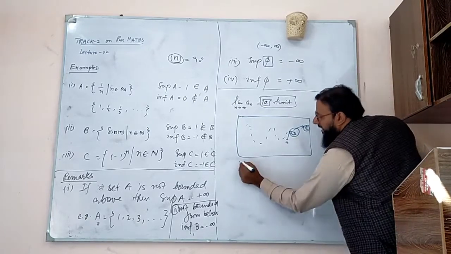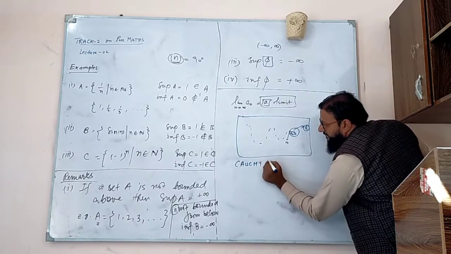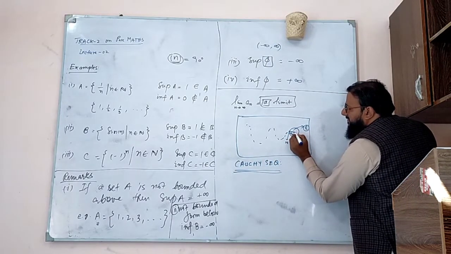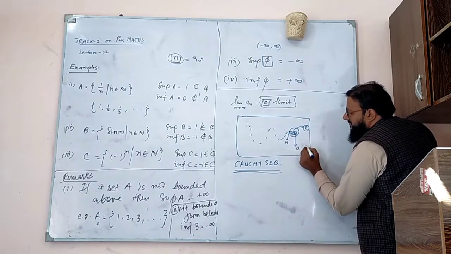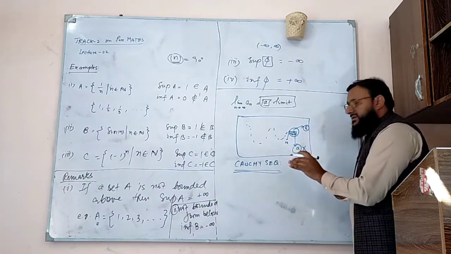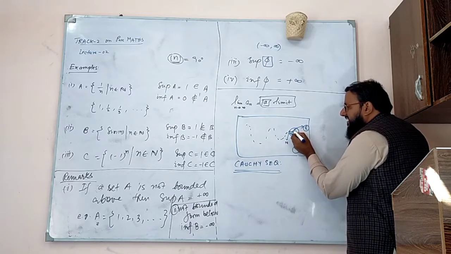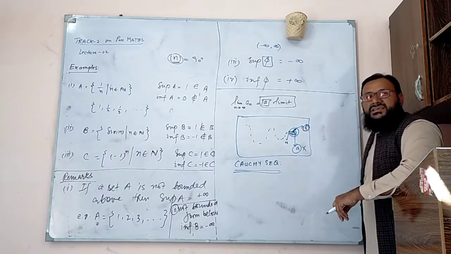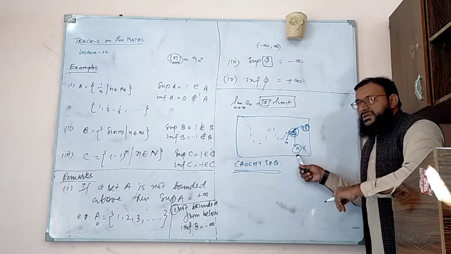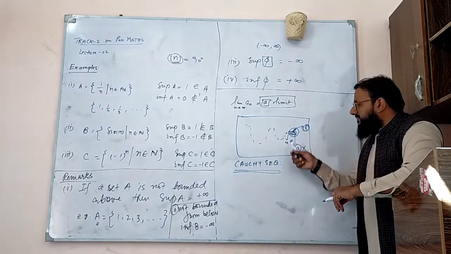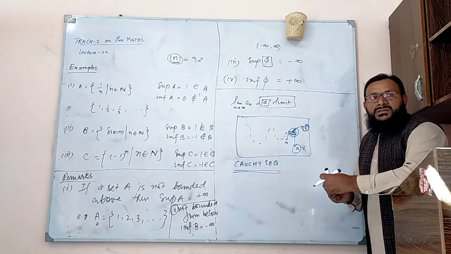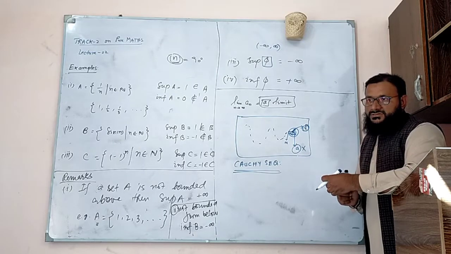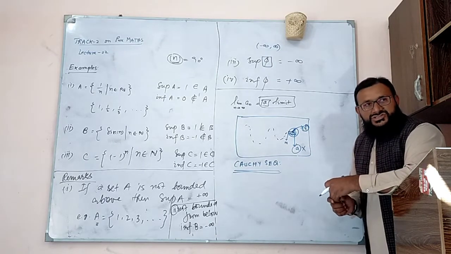But what do we mean by Cauchy sequences? After some interval, you don't know this limit A. You don't know whether A exists or not. But the difference between any terms of your sequence is going to be less than a given epsilon. So you don't know the limit, but you say that after some time, the distance between any two terms of your sequence is going to be smaller and smaller. We call these sequences Cauchy sequences.